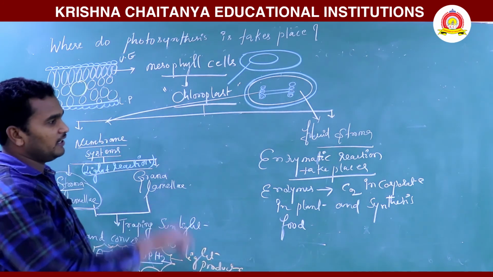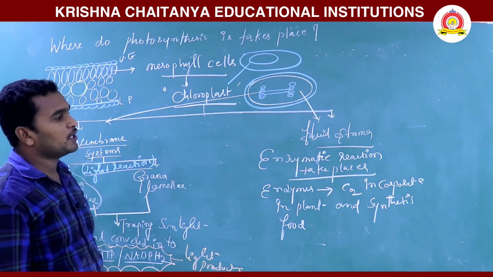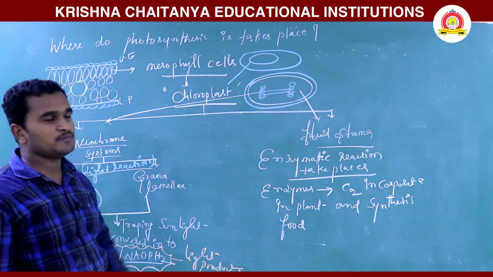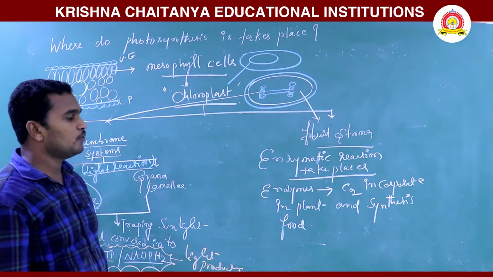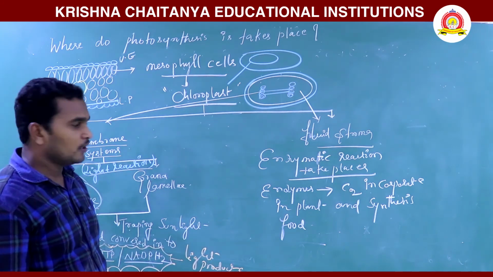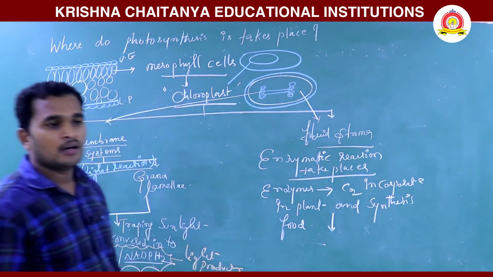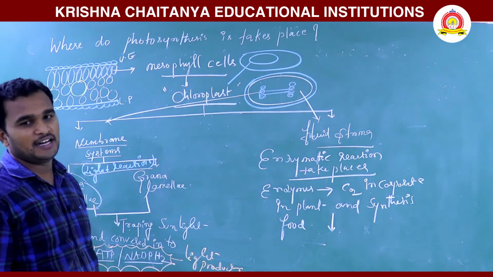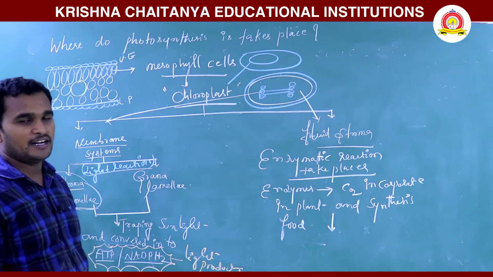These enzymes are present in the fluid matrix, that is nothing but the stroma. In the stroma region enzymes are there. These enzymes are responsible for fixation of CO2, or CO2 incorporation in plants, and synthesizing food. How is it synthesizing? Here it is not a light dependent reaction, it is a light independent reaction.